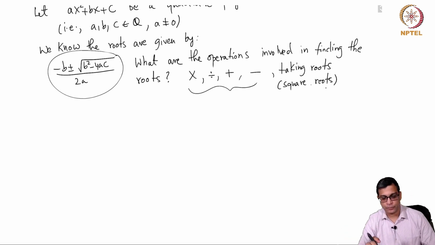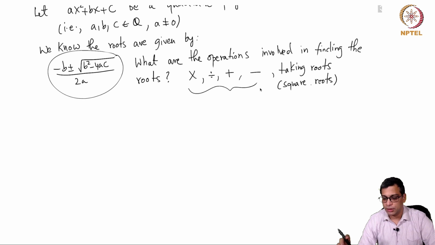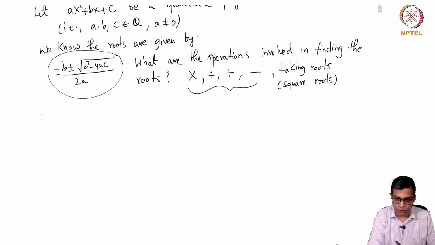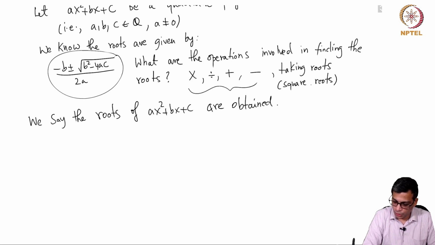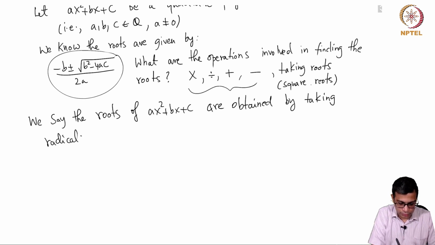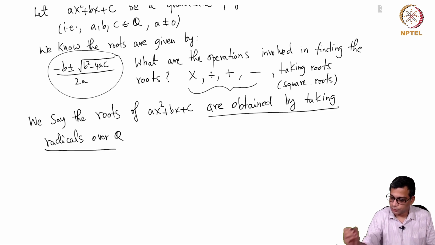Any number which can be obtained by performing the four fundamental operations and one extra, namely taking roots, we say is obtained by taking radicals. This is the important terminology: the roots of ax^2 + bx + c are obtained by taking radicals over Q. That is one way of saying this.